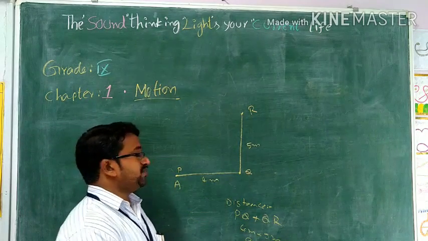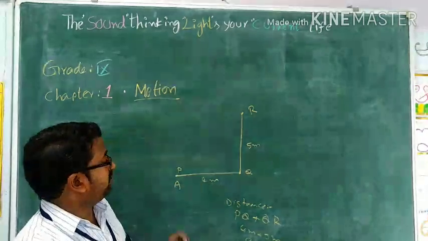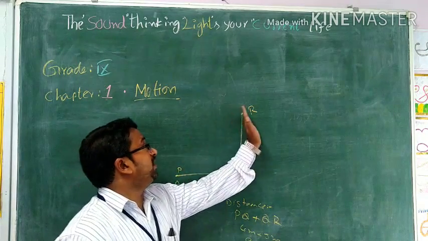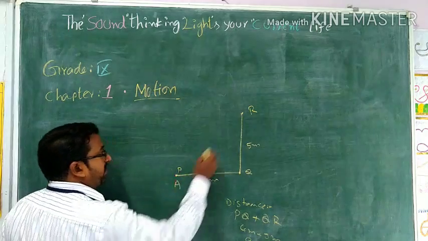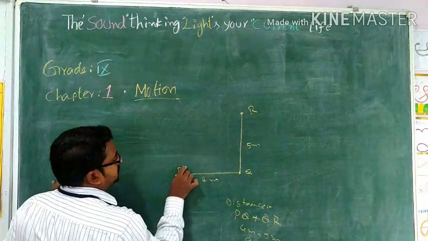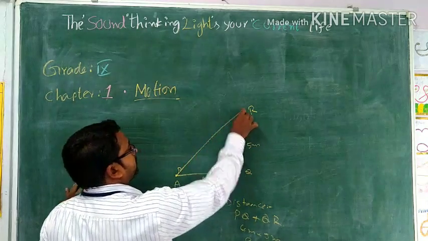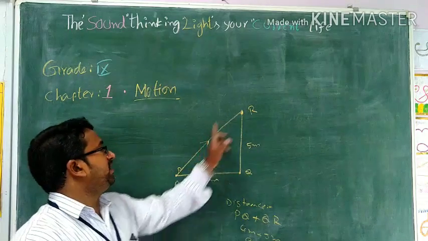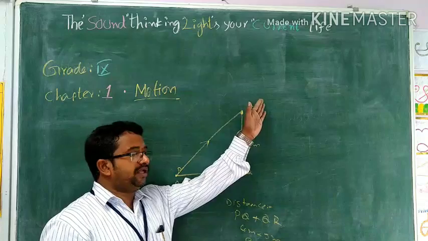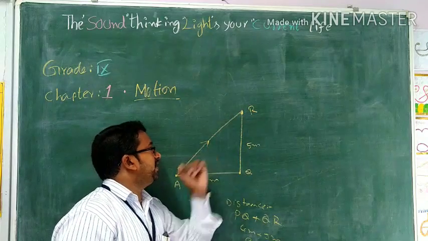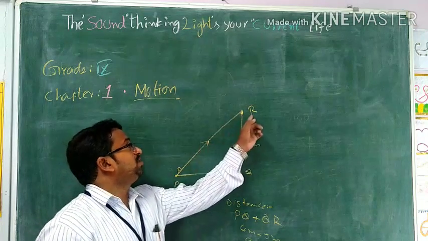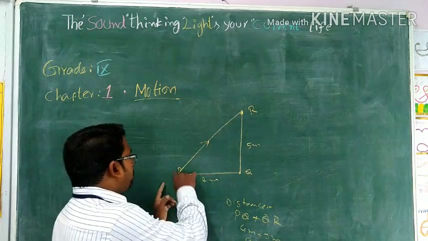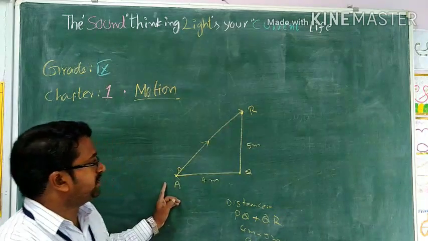Then what about the displacement? What is the definition of displacement? The shortest distance between starting and ending point in a specified direction. It is the starting point, it is the ending point. This is the shortest distance. So we are giving an arrow mark like this. It is the direction from point P to R. Now from here to here, it's about the displacement.